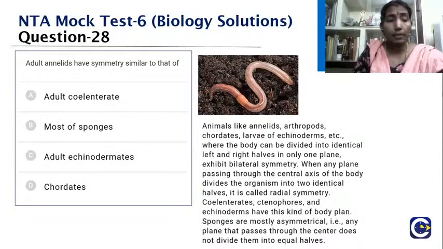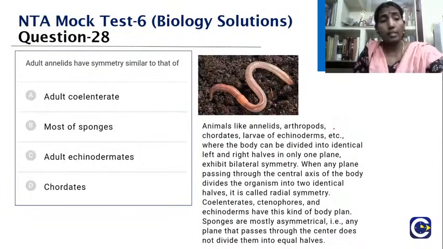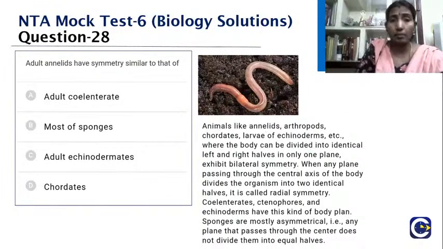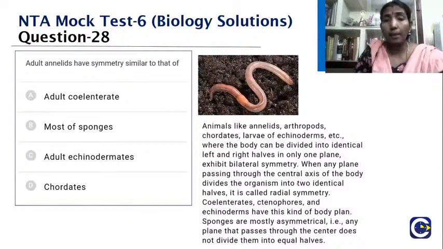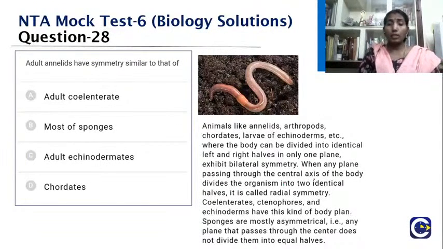Okay, so they can be divided into right and left halves in only one plane, that is exhibiting what we call bilateral symmetry. So the answer for Annelida is bilateral symmetry. But what is happening when any plane passing through the central axis will divide the organism into two identical halves? That is the radial symmetry.